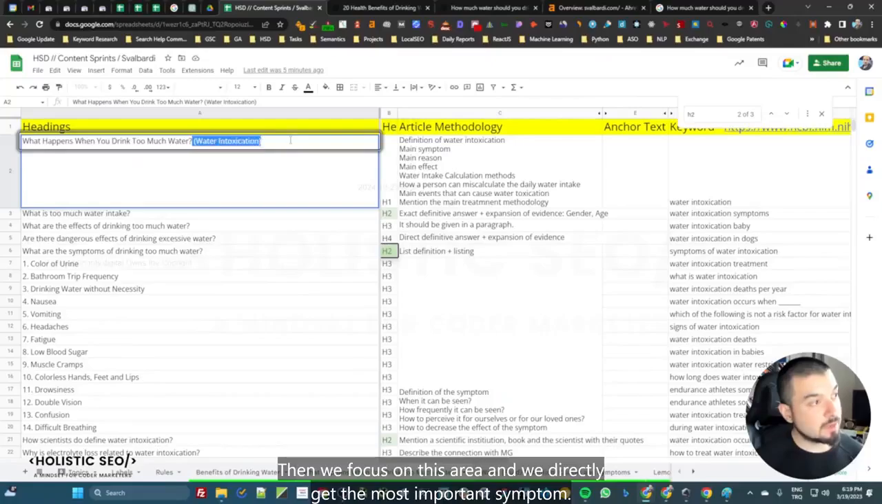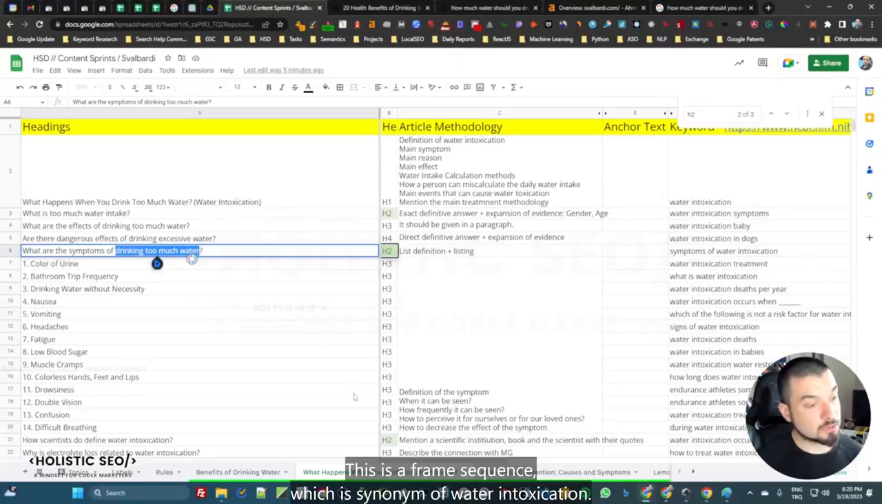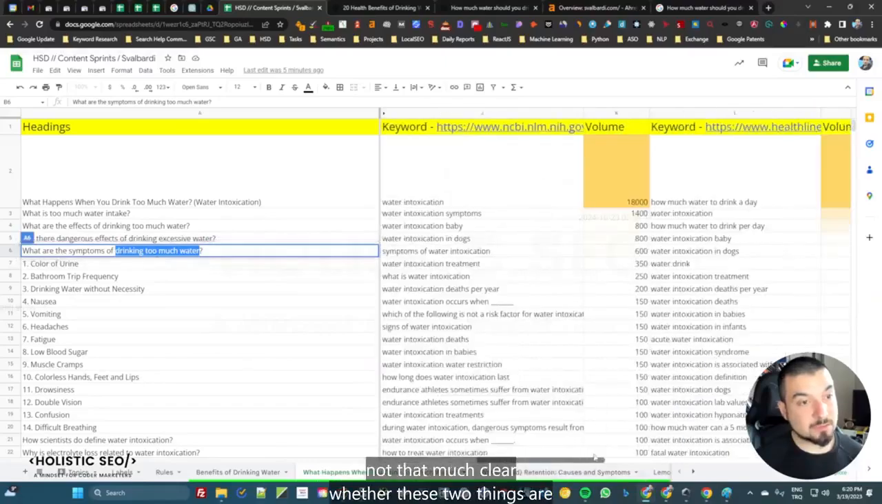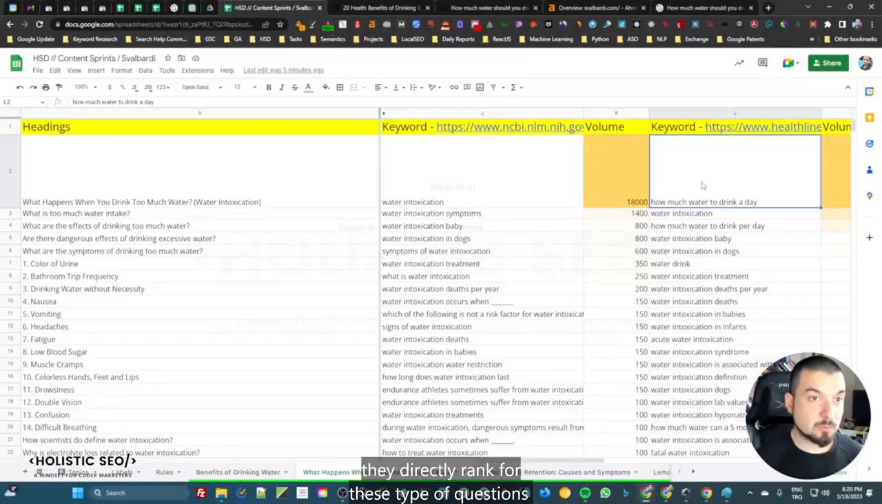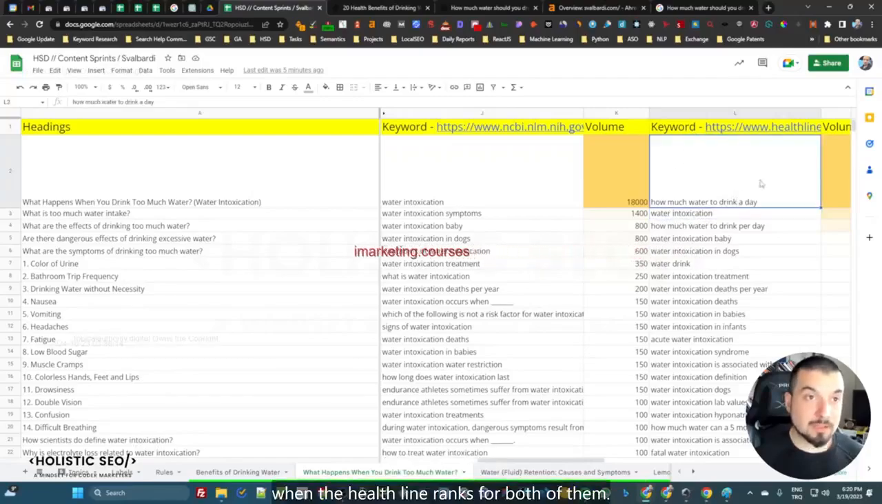Then we focus on this area and we directly get the most important symptom. The thing here is that we directly use drinking too much water, and then we tell symptoms. Drinking too much water is a phrase sequence which is a synonym of water intoxication. The main problem in these two specific query columns is that it's not that clear whether these two things are synonyms to each other or not. Because when you look at Healthline, they directly rank for these types of questions too, like how much water to drink a day. This is relevant to water intoxication, but not a synonym, when Healthline ranks for both of them.